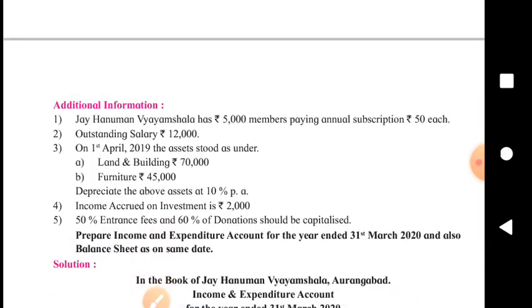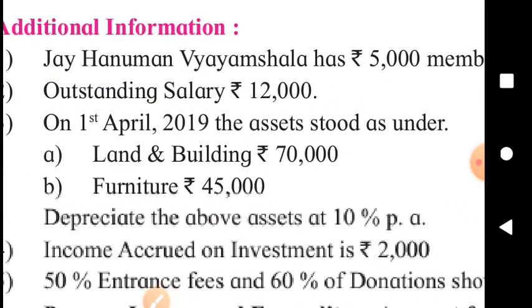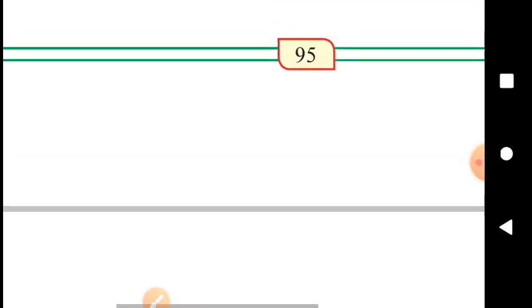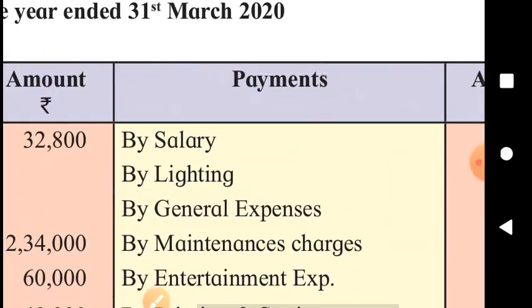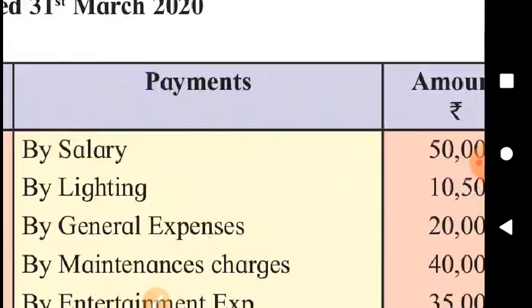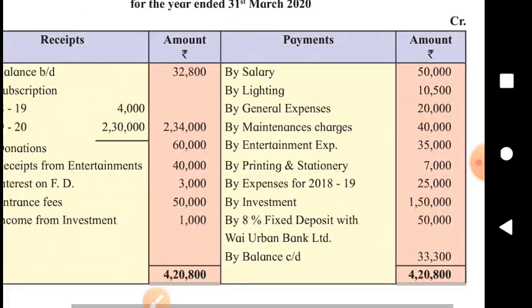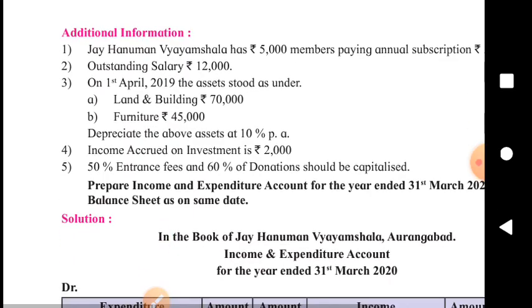This information suggests to us the outstanding subscription for the current year. Outstanding salary is there, so show salary in the inner column. The salary which is on payment side, 50,000 will be shown in the inner column, and this outstanding salary will be added to that and will be shown on liability side.